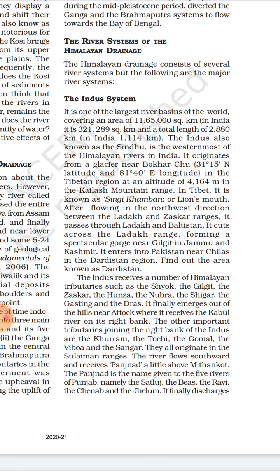The Indus River is one of the largest basins of the world, which covers an area of around 11 lakh 65,000 square kilometer. In India, it covers 3 lakh 21,289 square kilometer. That is, about one-fourth of the part is in India and the rest is in Pakistan. Its total length is 2,880 kilometer, and in India it travels approximately 1,100 kilometer.